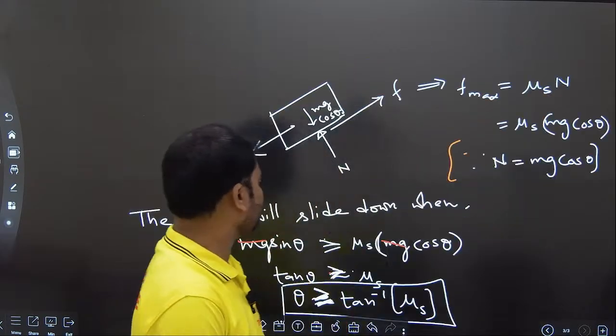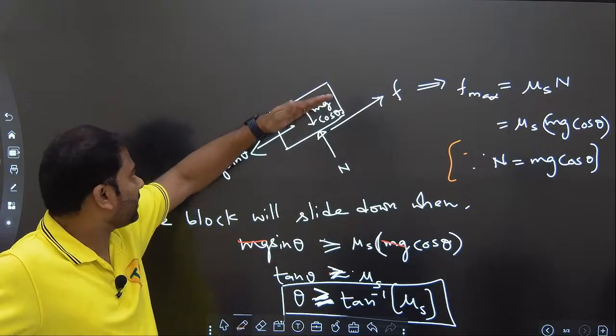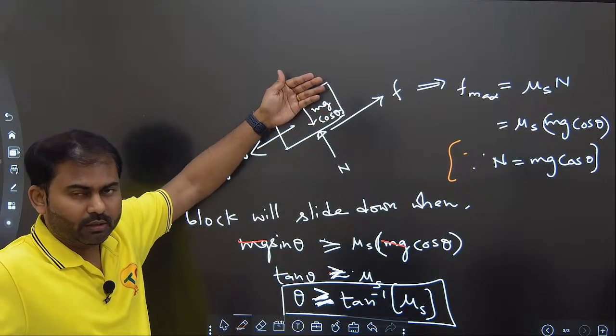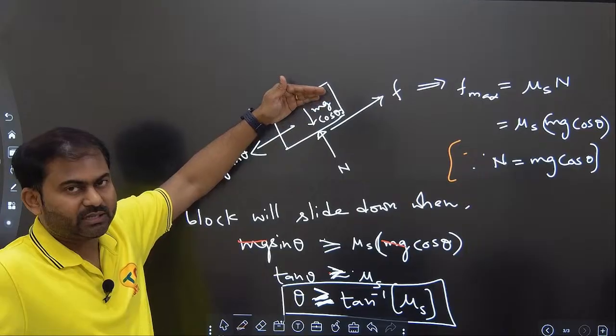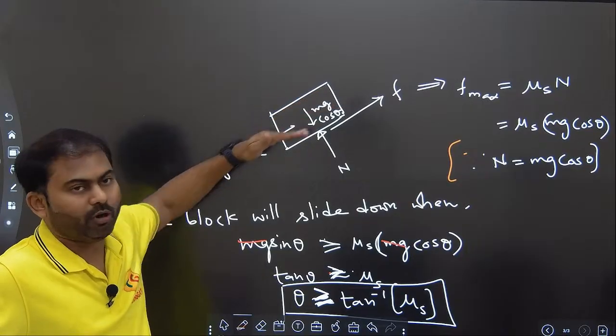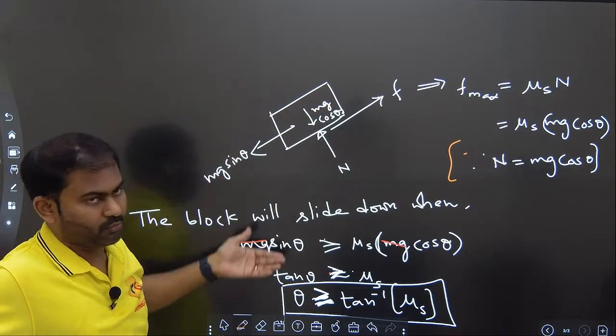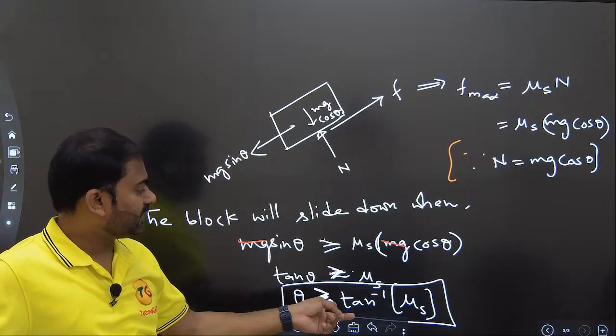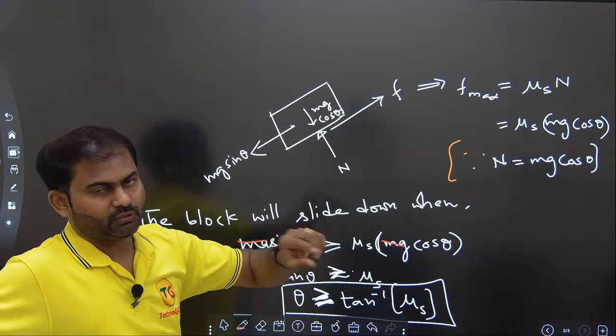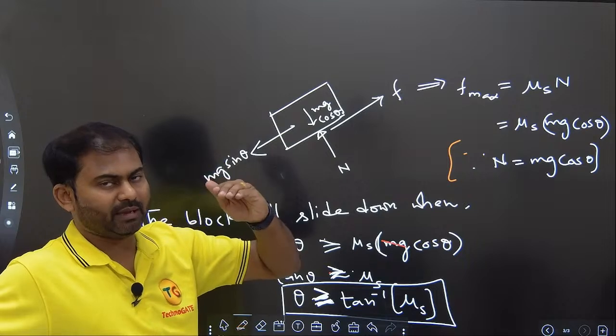So the angle of repose means the minimum angle at which this particular block will try to fall. The minimum angle of inclination at which the block will try to fall. And we understood that this angle will be greater than tan inverse of mu s. So tan inverse of mu s is the minimum angle.